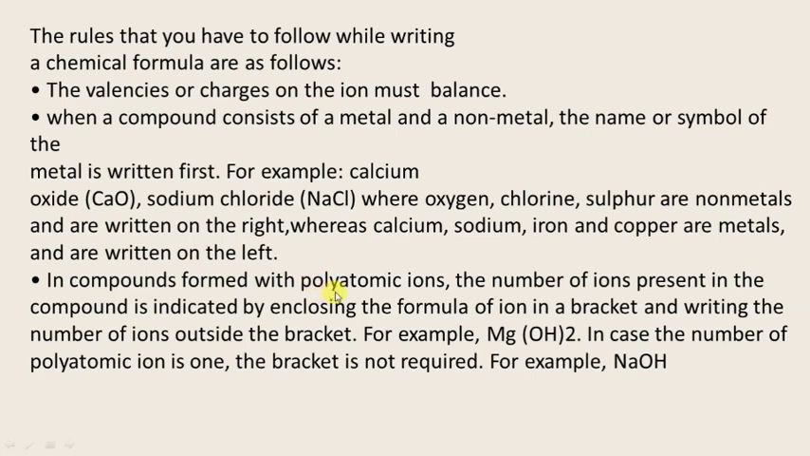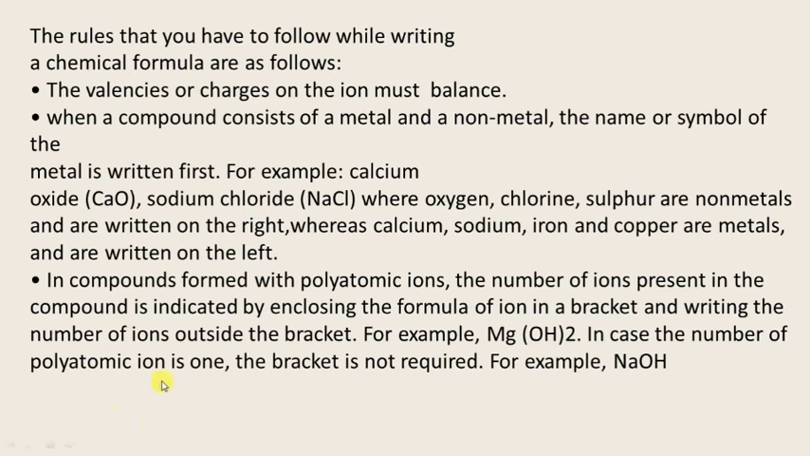In compounds formed by polyatomic ions, the number of ions present in the compound is indicated by enclosing the formula of the ion in brackets and writing the number of ions outside the bracket. For example, Mg(OH)2. It means there are two OH ions, two oxygens and two hydrogens. So we can't write the formula like MgO2H2. For this we write OH in brackets and then a 2 outside. It means this 2 will be multiplied with O also, and with H also.